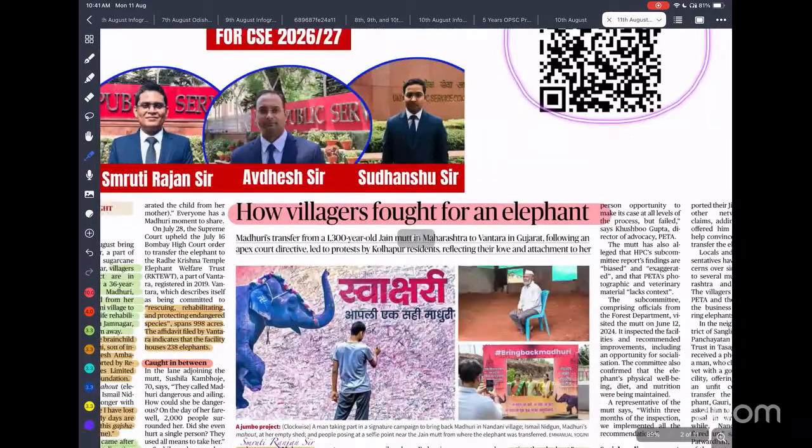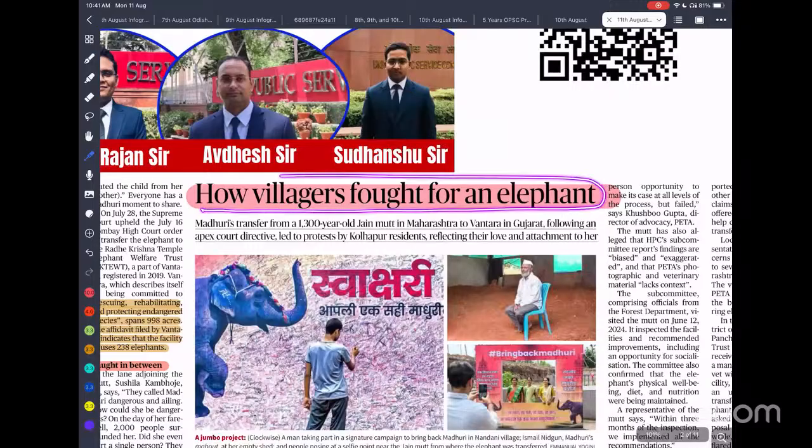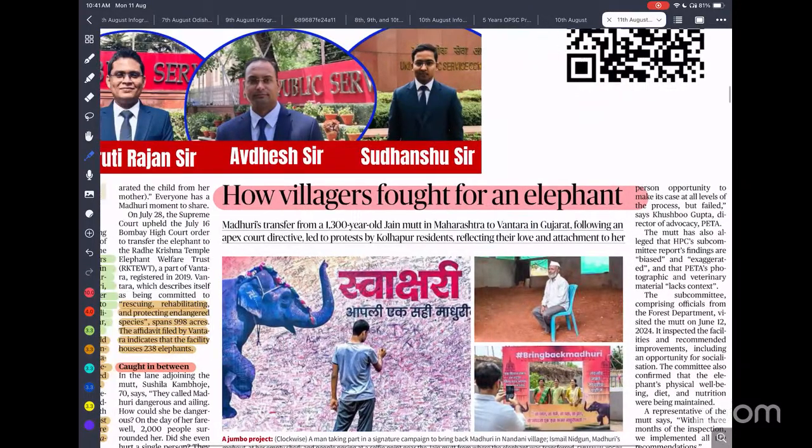Next, how villagers fought for an elephant. This is a very good story you can use in your essay. Nowadays The Hindu is providing a lot of this kind of stories, so please note them down and you can use them in your essay. It shows the love of humans towards animals, and the good bond between humans and animals.